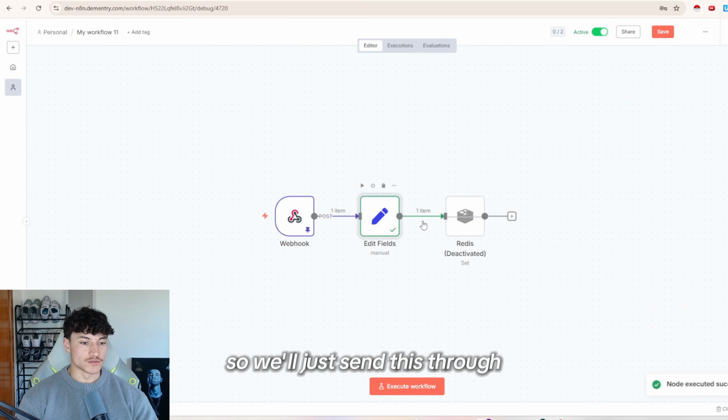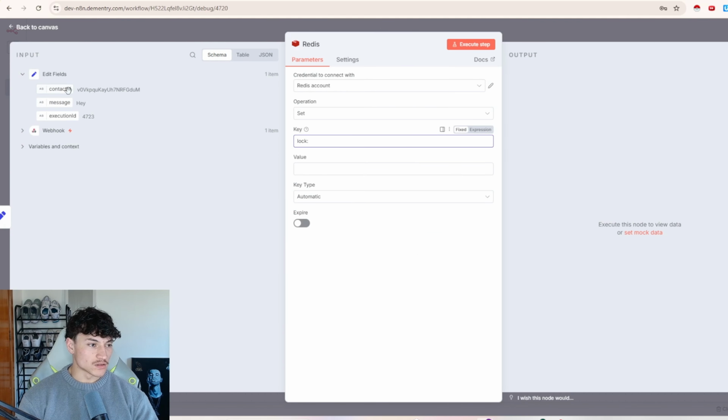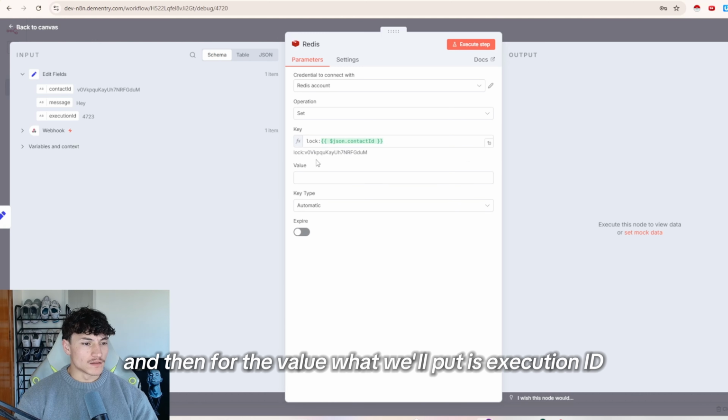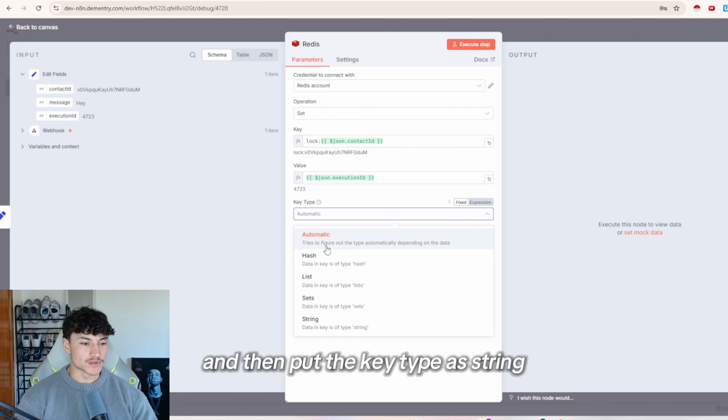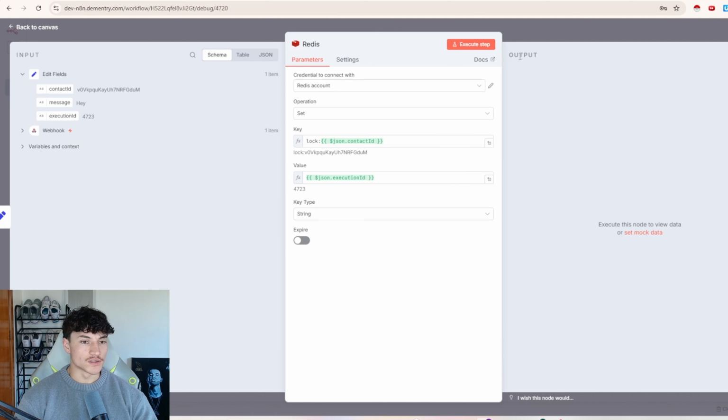So we'll just send this through, and then for the key, what we'll put is lock colon, and then we'll put contact ID, and then for the value, what we'll put is execution ID, and then put the key type as string, and then you can just have this off because we'll delete it later in the workflow.